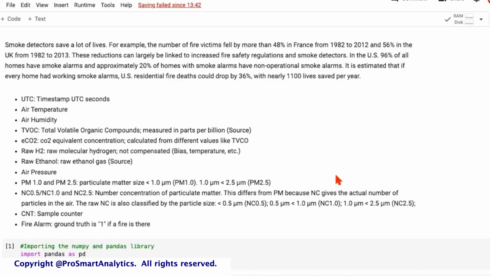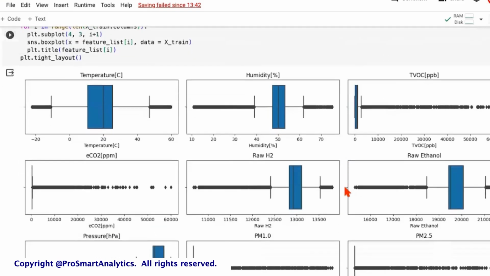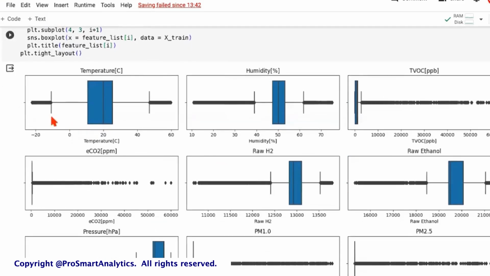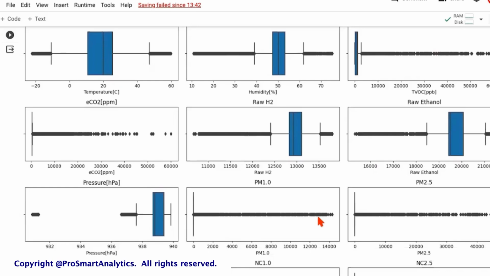This still has some opportunities, like the recall for class 0 is not great. Now, this is where we may at times have to focus on the domain. So notice, when would these values be unusual? Of course, in case of fire, the temperature would rise, the humidity might increase, the other gases and particulate matter might be at extremes. So when we treat outliers just to suit our model, because logistic regression is sensitive to outliers, we in a way affected the model's ability to decipher between a 0 and 1.